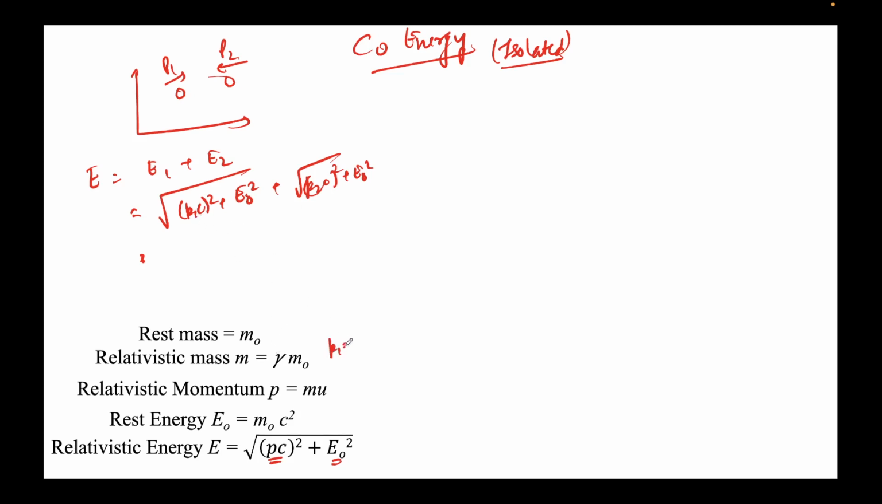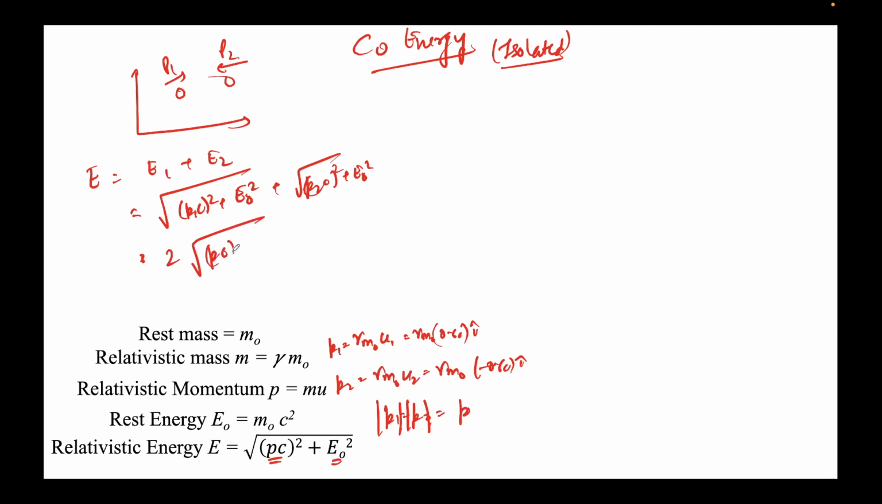So P1 would be gamma times m naught into U1, right? This will come out to be gamma m naught 0.6 c i cap. P2 would be gamma m naught U2, which will come out to be gamma m naught minus 0.6 c i cap. But when you take a square, note there's a square here, so this will be the same. So I can write the magnitude of P1 equal to the magnitude of P2, equal to P. So I can write this as (PC) whole square plus E naught squared.